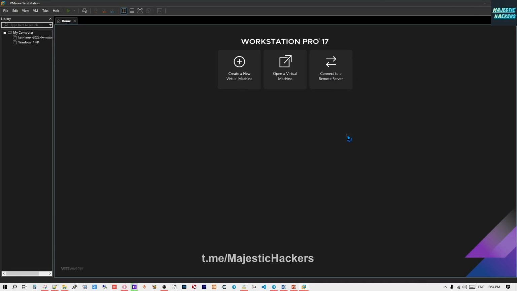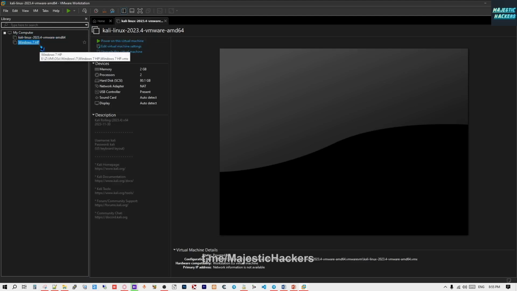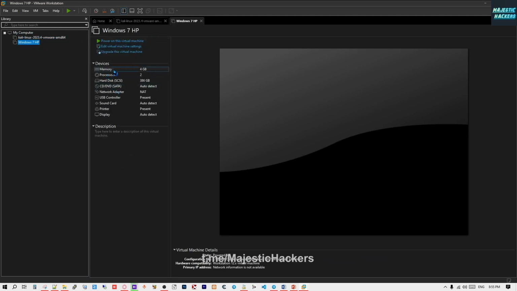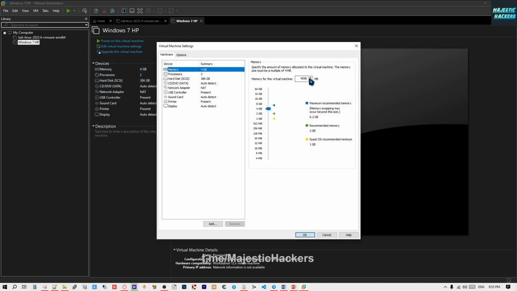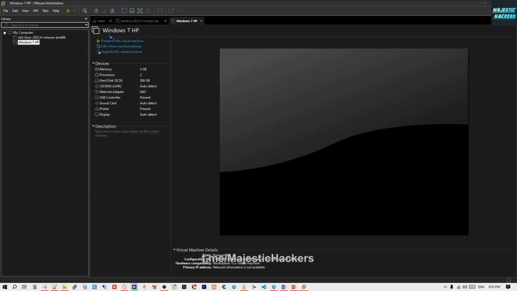Now, suppose you have a dedicated server. For example, you want to create a number of virtual operating systems on your dedicated server and sell them as virtual servers. Imagine that the hardware resources of the VPSs are up to you to choose. For example, you can choose to allocate 4 GB of RAM to an operating system or 6 GB, and as you can see, here we have 2 operating systems, Windows 7 and Kali Linux. It's that simple. Good luck.